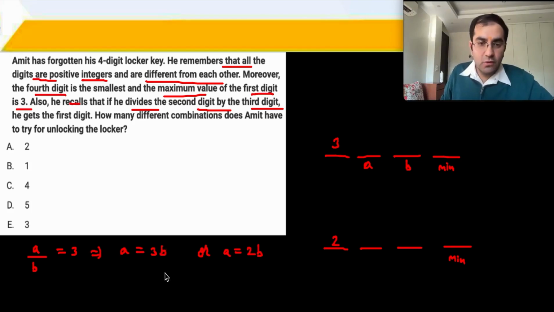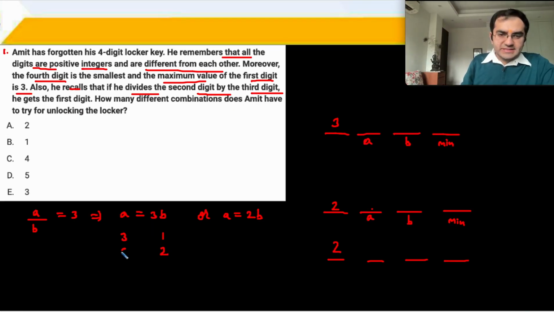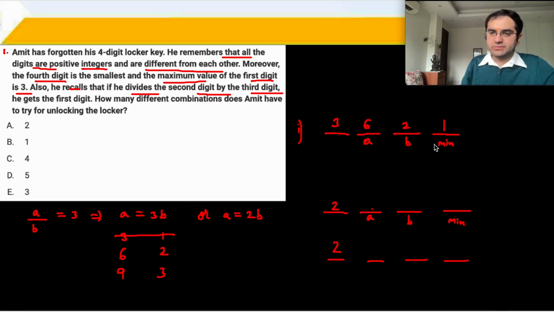Okay? So now I can start putting in some values. If B is 1, then A is 3, but 3 cannot repeat. B is 2, A is 6. If B is 3, A is 9. This is when A upon B is equal to the first digit, that is 3, and that is our case number 1. So B is 1, A is 3 will not work because 3 already is used up. B is 2, A is 6, and in that case the smallest digit possible for the 4th place becomes 1. B is 3 is not possible because 3 is already used up. Okay? This is for the first case.